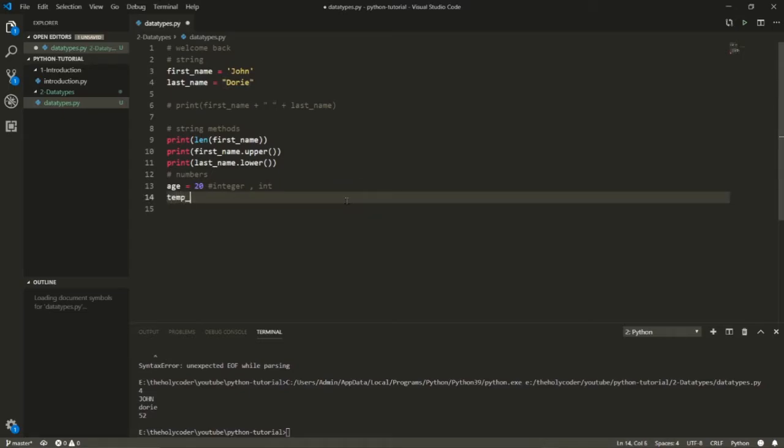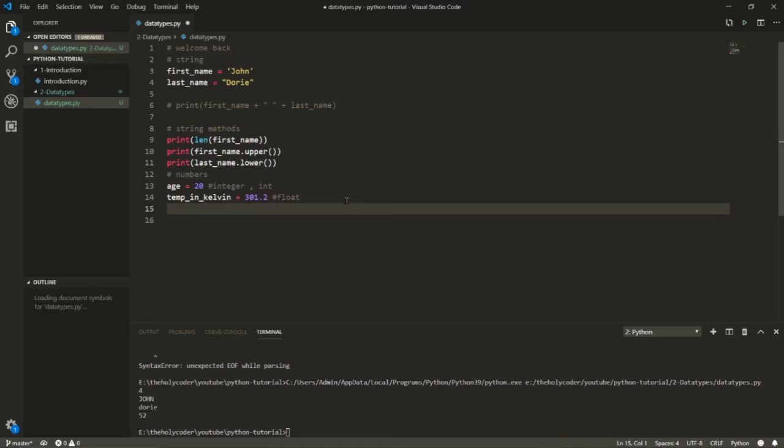Now, for example, I talk about a temperature in Kelvin, and I have to store it with a point, right? So I can say 301.2. Now this is not like 301. If it was 301, we could say it's an integer, but this is a floating point number. You can store it in any kind of variable because Python lets you do that. But it's very important that you know what variable is what, because you can get many errors. I will show you one of those errors in this video. But this is a floating point number, a float, a number in which there are decimal points.